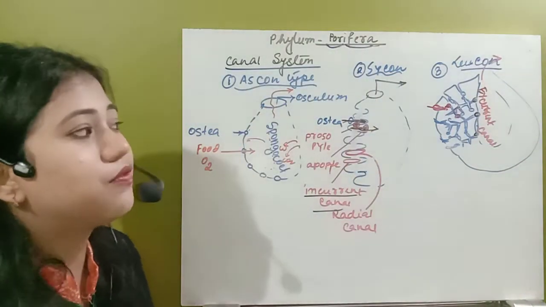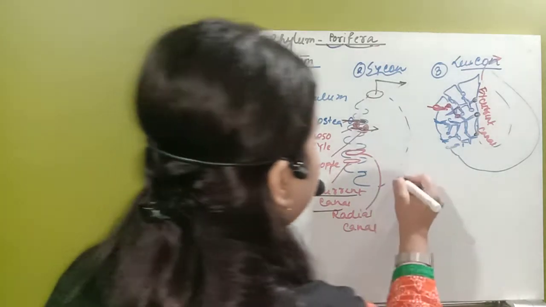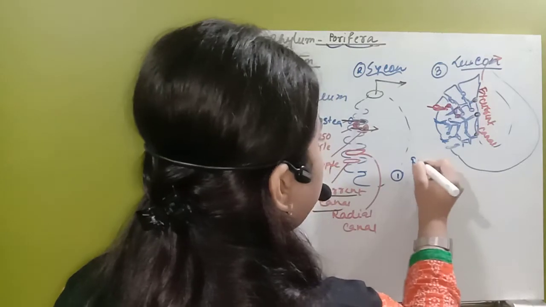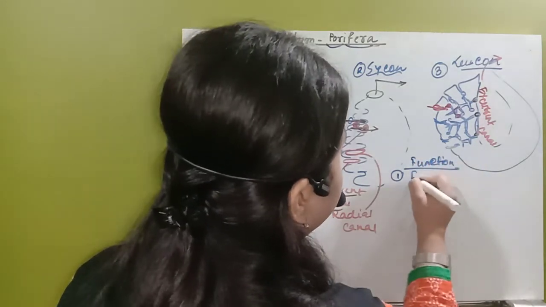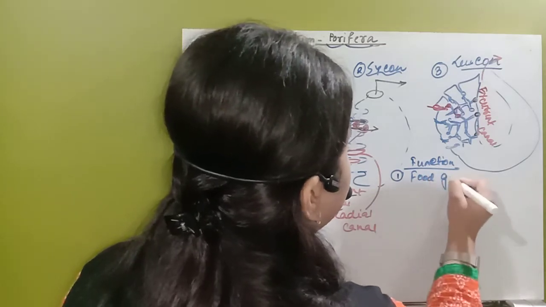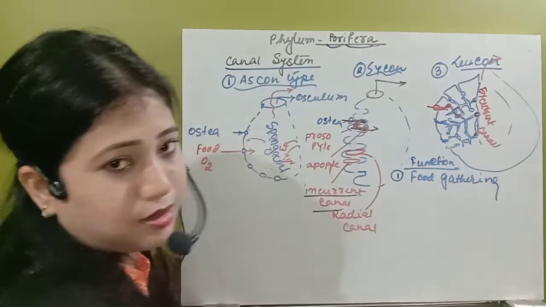So these are the three different types of canal system we have seen. Now just see the functions of the canal system. The first function of the canal system is to get food. Actually, the canal system works for food gathering.